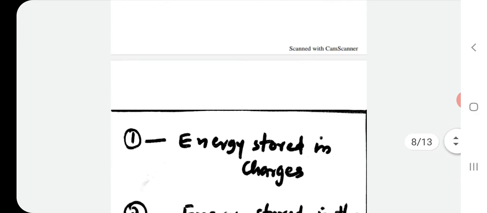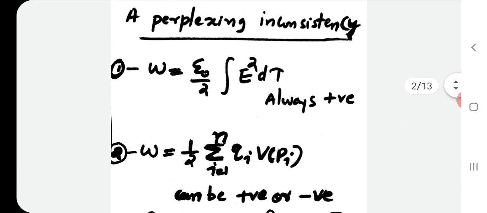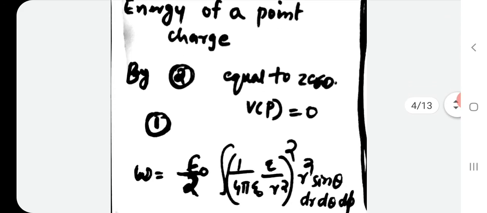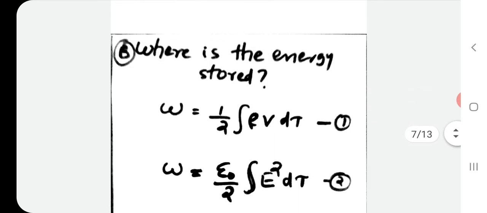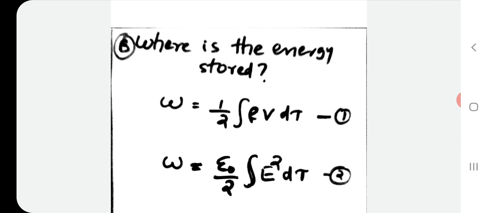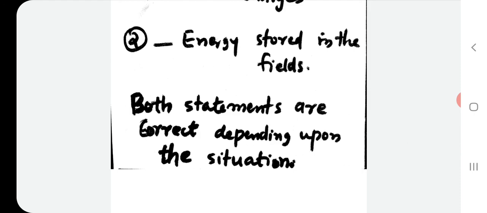So these are the comments that we make on the electrostatic energy. The first one is that there is an inconsistency in the two equations, one for the point charge distribution and the other for the continuous charge distribution. Then we have the question of where the energy is stored. Is it in charges or is it in the field? And we say both are correct, depending upon the situation.